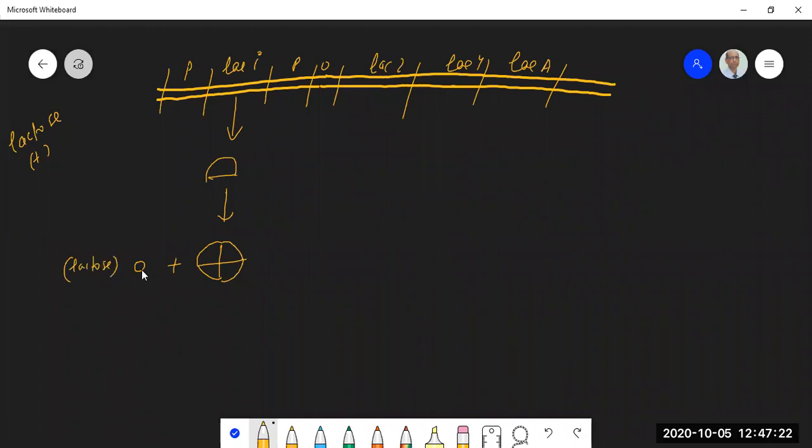Lactose is there in the medium. This is the molecule of lactose. So this repressor protein has a binding site for lactose. These are the binding sites of lactose. Each subunit has one binding site for the lactose. So lactose serves as an inducer.